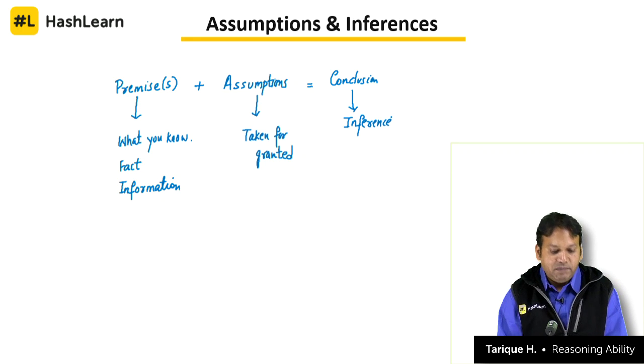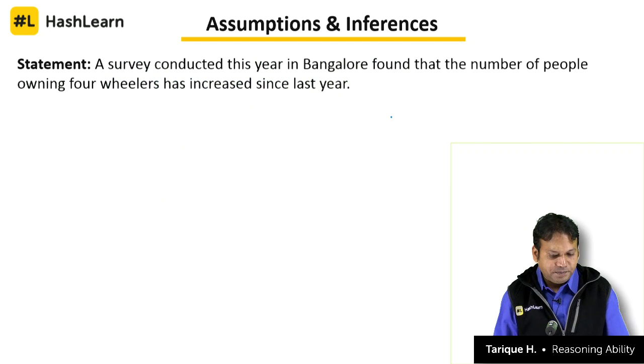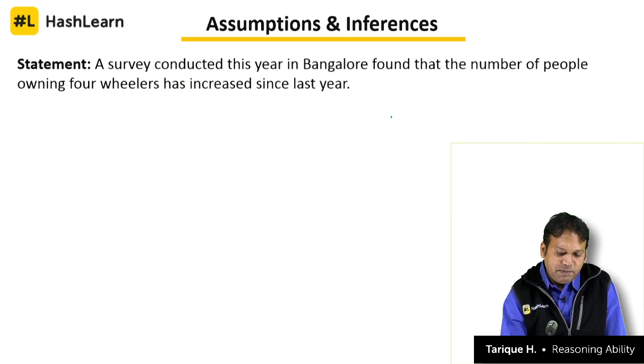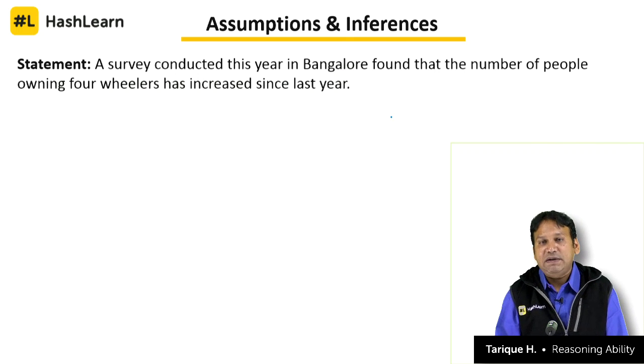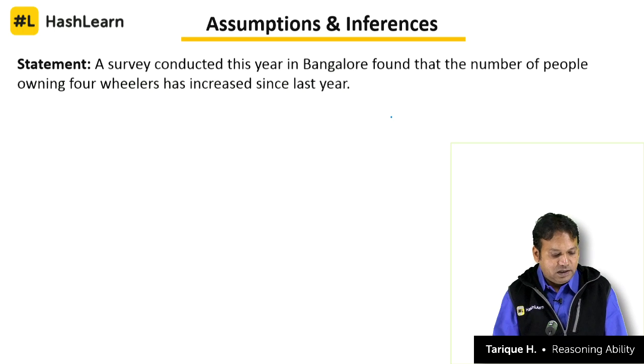That's how you can link premises, information that you know for sure is true, and the assumption, something that you believe to be true, something that you take for granted, and using these two you come to the conclusion. So let's see one question here. A survey conducted this year in Bangalore found out that the number of people owning four-wheelers has increased since last year. Now from this statement, what is the inference that you can make? Clear? So what is something that you can tell is surely implied in this particular statement?